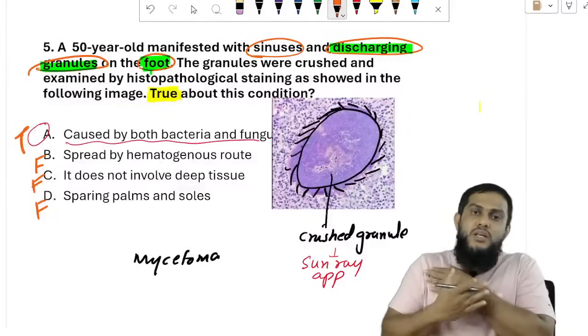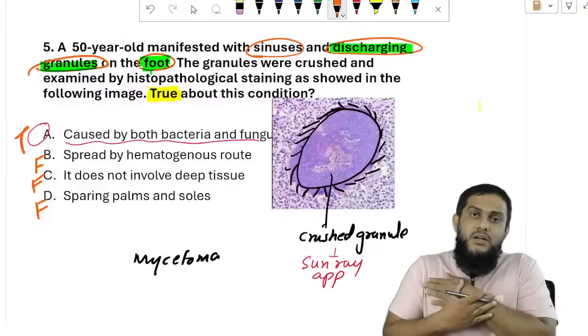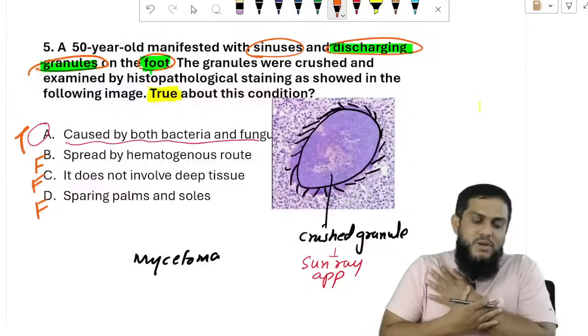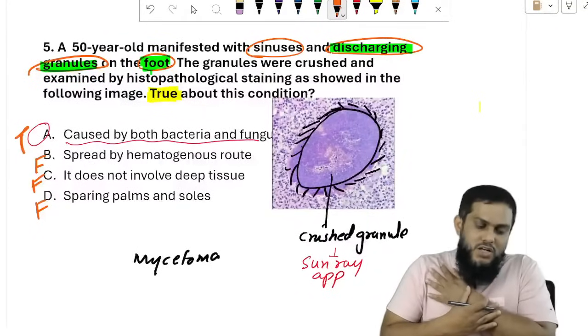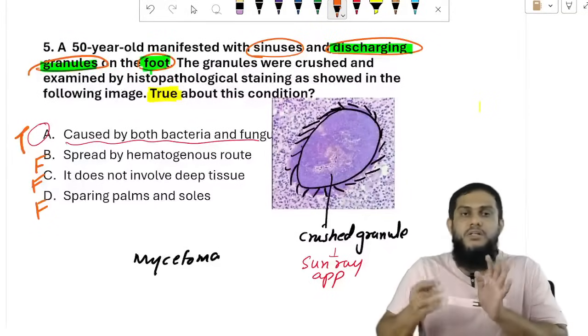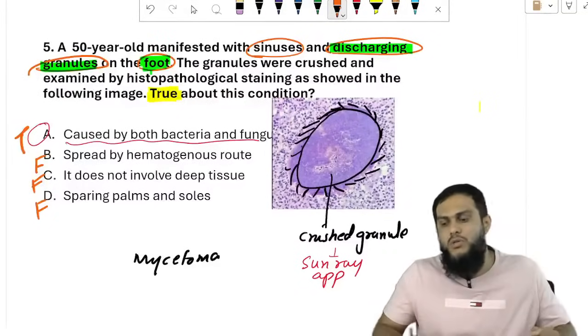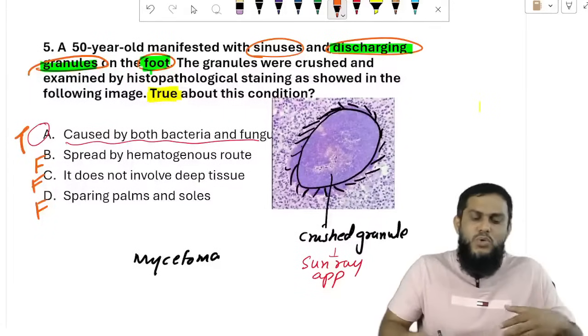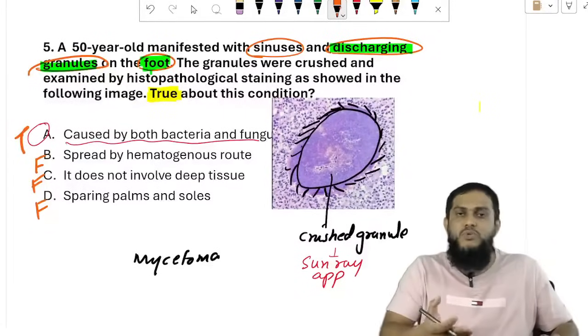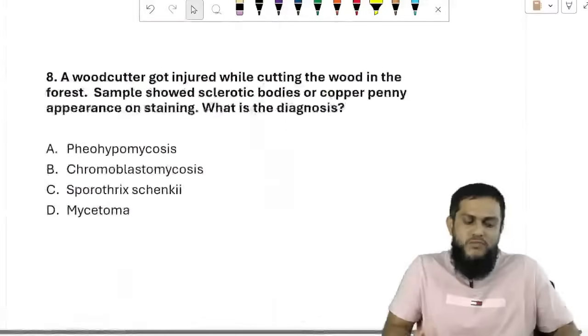It is a subcutaneous mycosis, transmitted by thorn prick injuries or direct contact, not by hematogenous route. It involves deep tissue. It can involve palms and soles also. All are false. Easy question. Even if you don't know the other options, with the history you can say it is mycetoma, and you know it is caused by both bacteria and fungi.